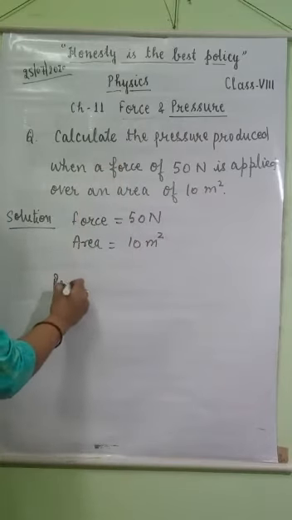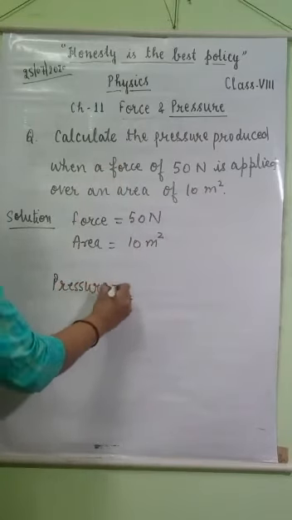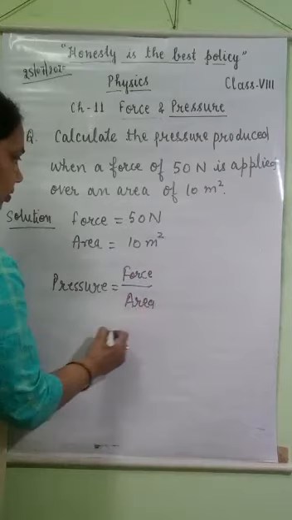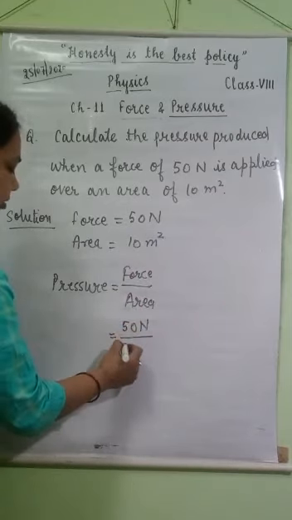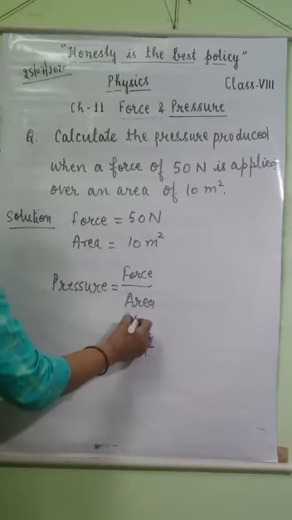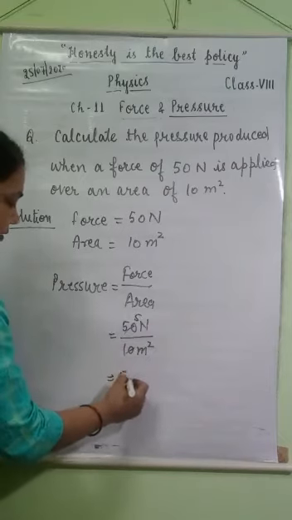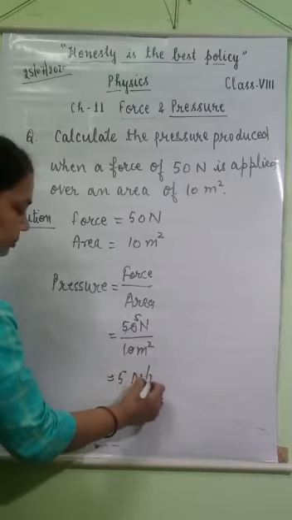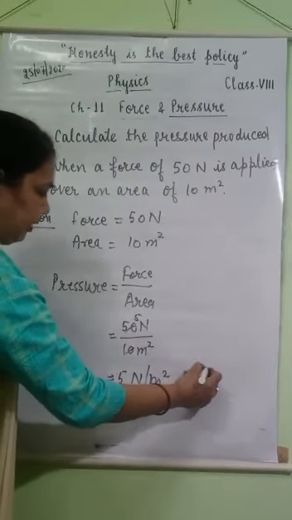So pressure is equal to force upon area. Force is 50 Newton upon area is equal to 10 meter square. 50 divided by 10 is 5. So the pressure applied is 5 Newton per meter square, or you can say 5 Pascal.